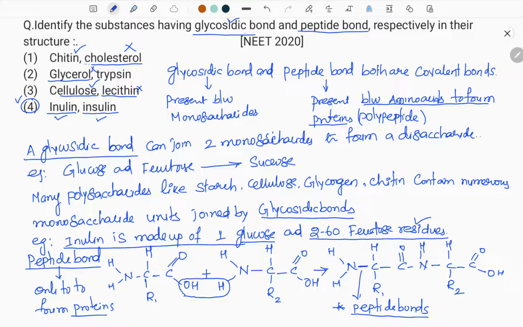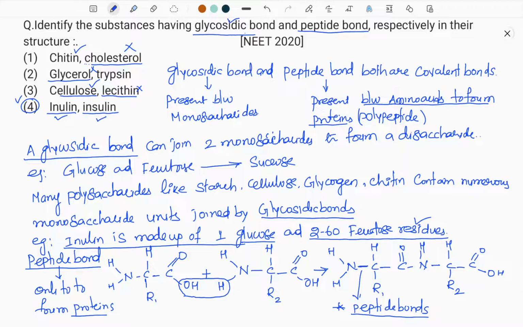The question is very much tricky here. You should know first of all which one is the protein here, which one is lipid or carbohydrate here, and you should know whether peptide bonds are present in lipids or carbohydrates or not. They are absent in lipids and carbohydrates. That you should know very clearly. And you should know that glycosidic bonds are present in lipids and carbohydrates. When you know all these factors very clearly, then only you can tick the right option correctly. That is a problem here. So this is a very nicely framed question based only on the bonds and the type of bonds.